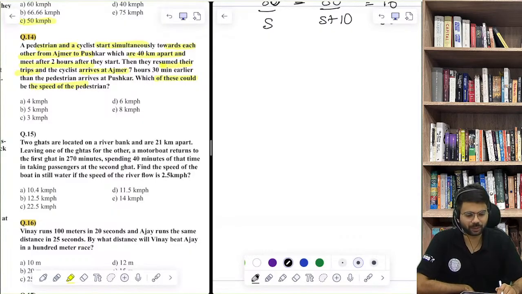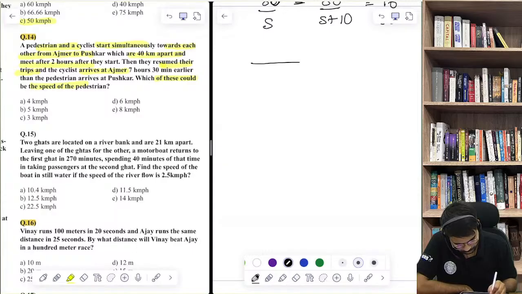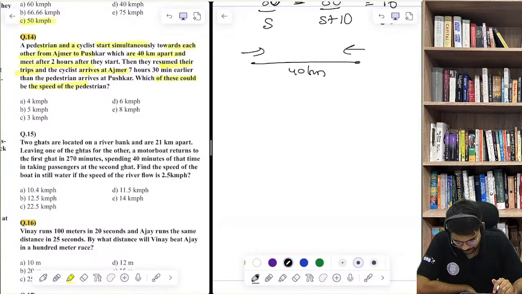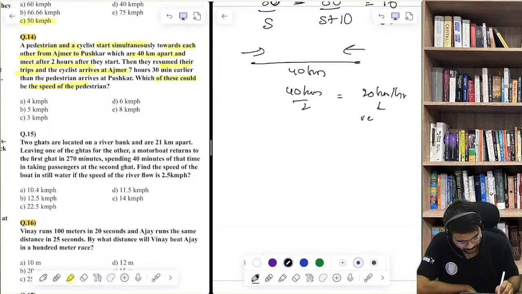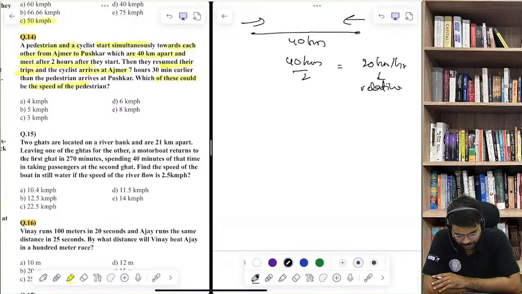Let's break down the question. A pedestrian and cyclist start simultaneously towards each other from Ajmer to Pushkar. So there are two places which are 40 kilometers apart, and these pedestrian and cyclists are moving towards each other. And they meet after 2 hours. Now try to understand. They are covering 40 kilometers in 2 hours, which means 20 kilometers per hour is their relative speed.